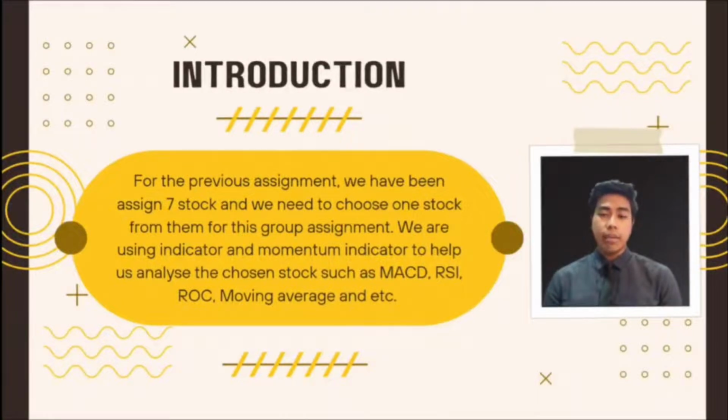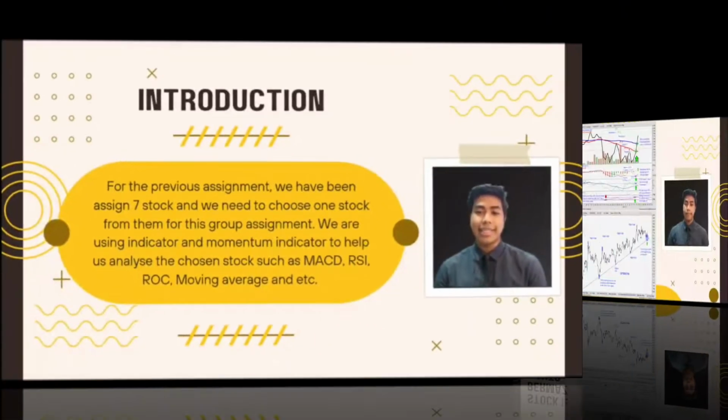My name is AIEDEEL bin Abdul Jalil from BA2424B, and today I will be presenting our group assignment. For the previous assignment, we were assigned 7 stocks and we need to choose one stock from them for this group assignment. We are using indicators and momentum indicators to help us analyze the chosen stock, such as MACD, RSI, ROC, moving average and etc.